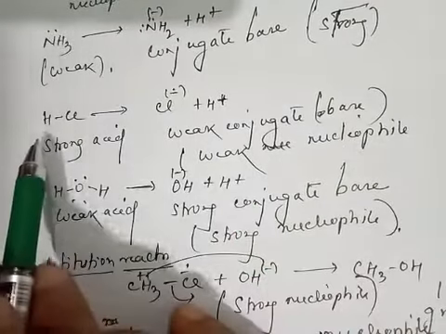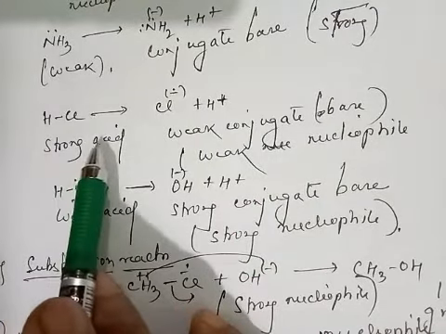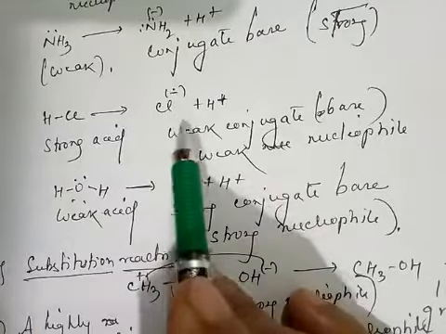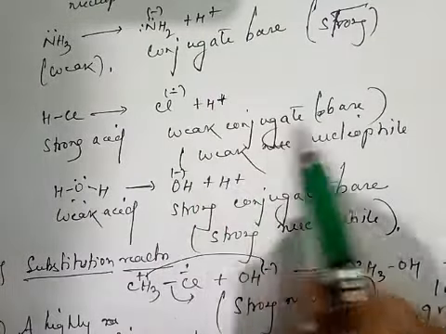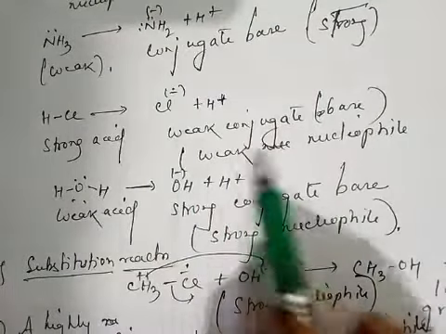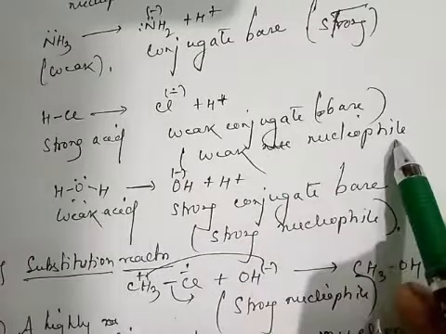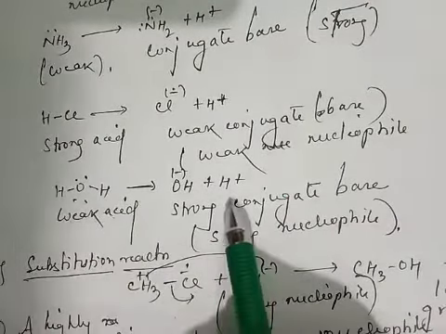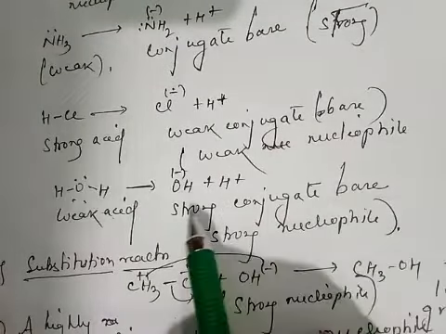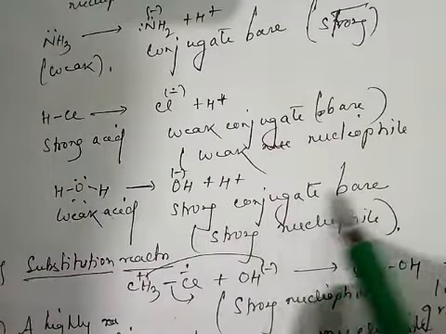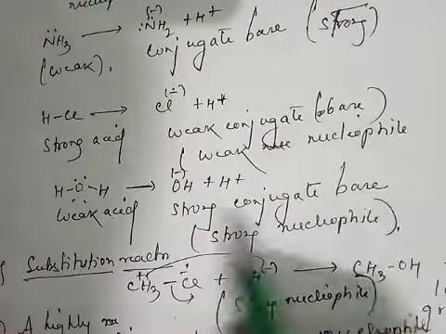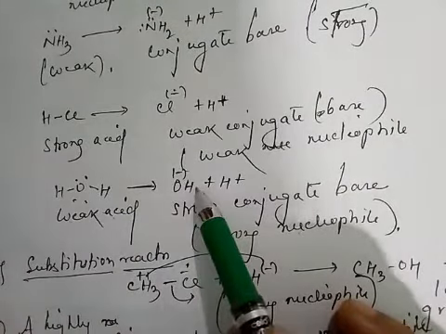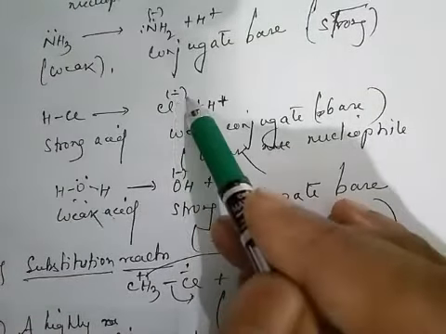HCl is a strong acid, so it forms a weak conjugate base. Due to the weak conjugate base, it is a weak nucleophile. Water is a weak acid and it forms a stronger conjugate base. That is why it should be a stronger nucleophile. That means the OH minus ion is a stronger nucleophile than the chloride ion.